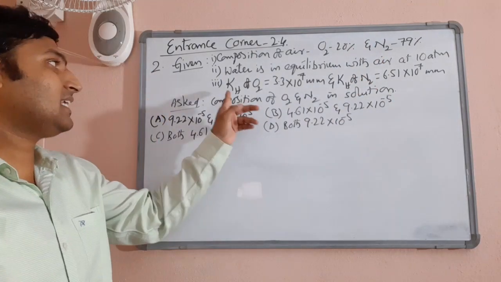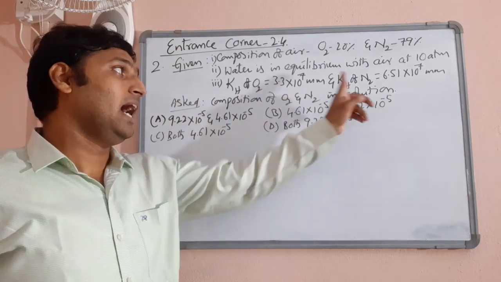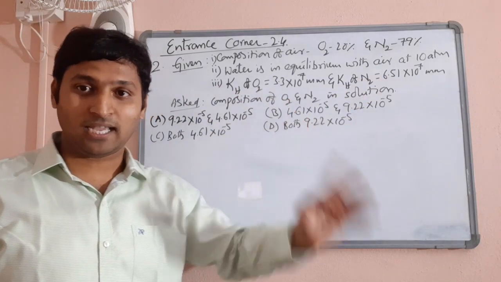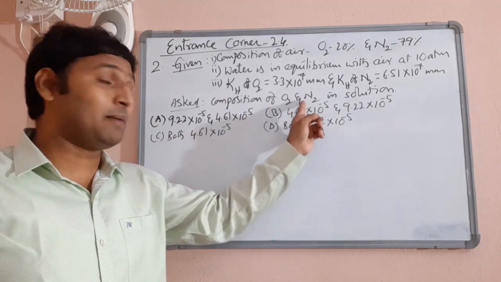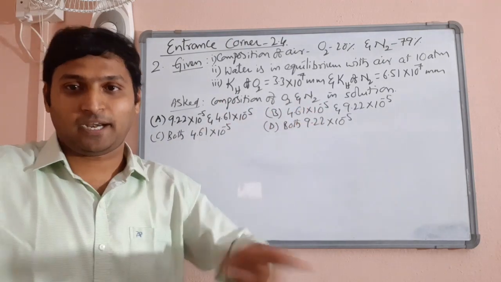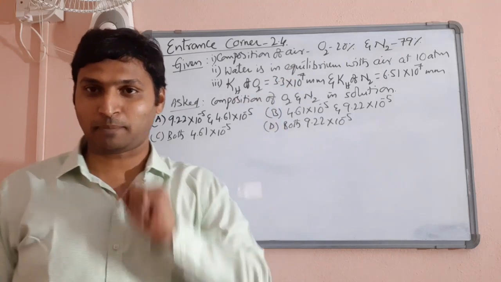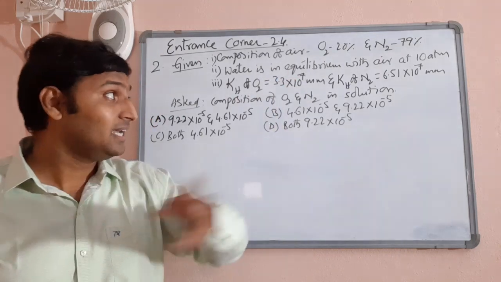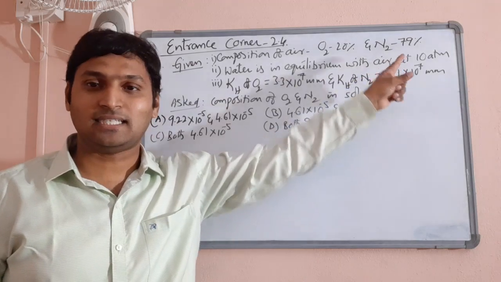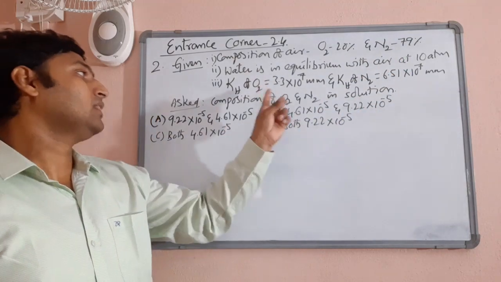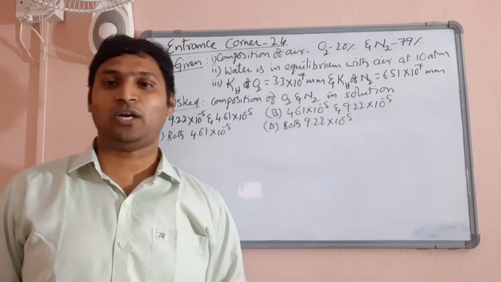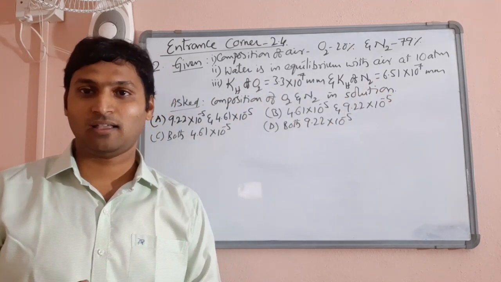Now, he has given you Henry's law constant for oxygen and for nitrogen separately, and he is asking you the composition of oxygen in that solution and the composition of nitrogen in that solution separately, oxygen followed by nitrogen respectively. That means he has given the pressure exerted by the whole sample of air and he is asking you the composition of its individual components. Clear?